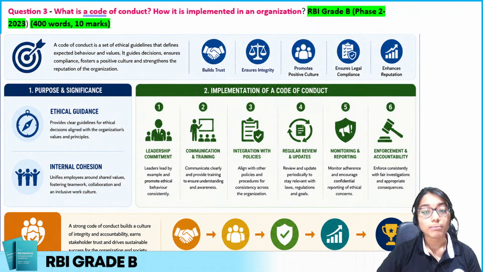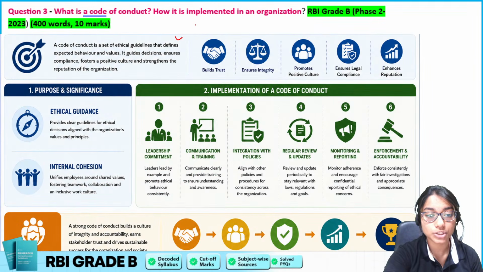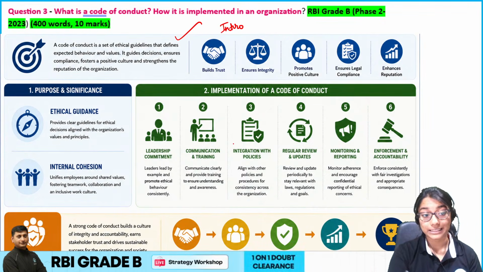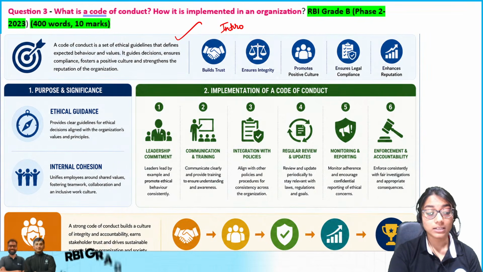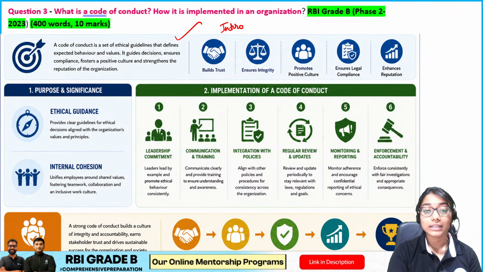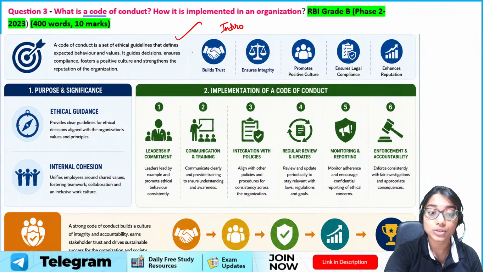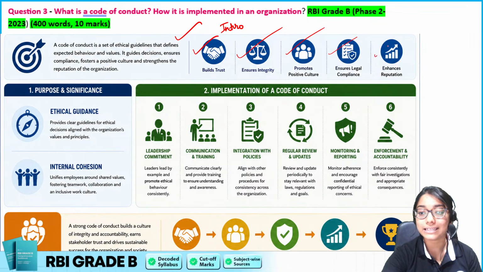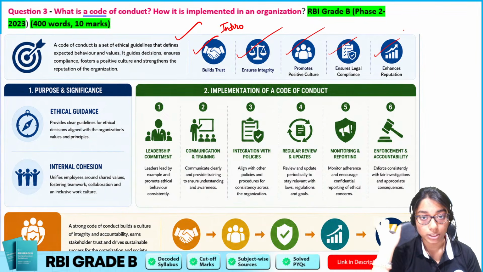So if we have a look at the mind map, my introduction is basically what? Okay. What is a code of conduct? It is an ethical guideline, certain rules, practices, which will define the expected behavior. Okay, this is right, this is what you're supposed to do. It will guide decisions, ensure compliance, etc. And what will it ensure and help in? Building trust, integrity, positive culture, legal compliance, and reputation, right? This is your introduction, very good.